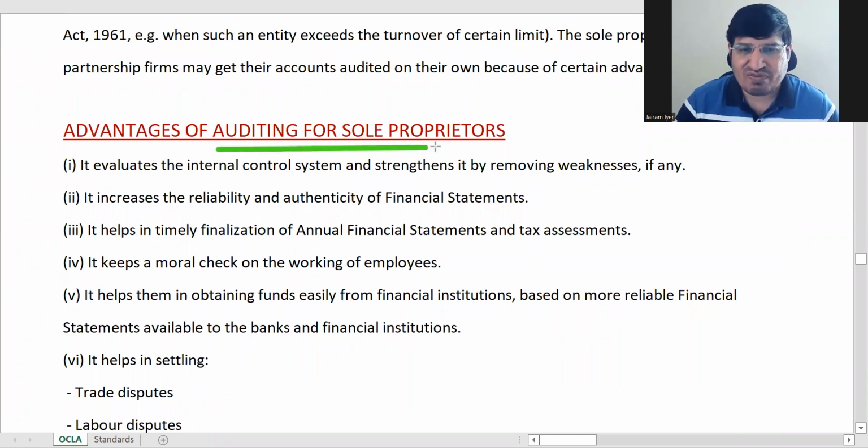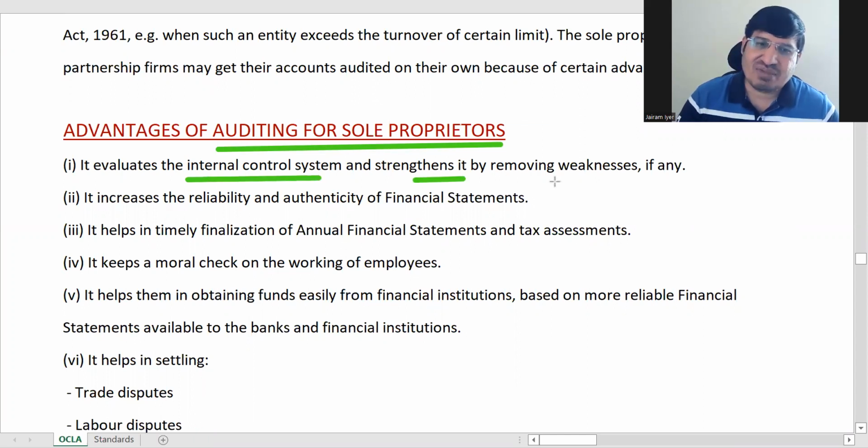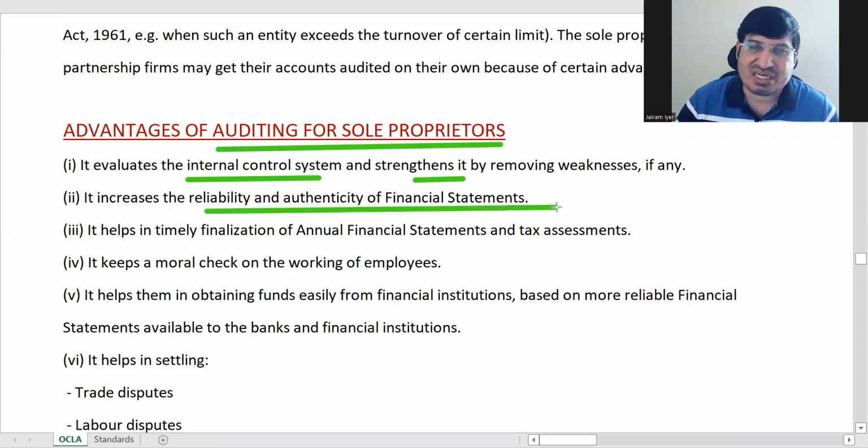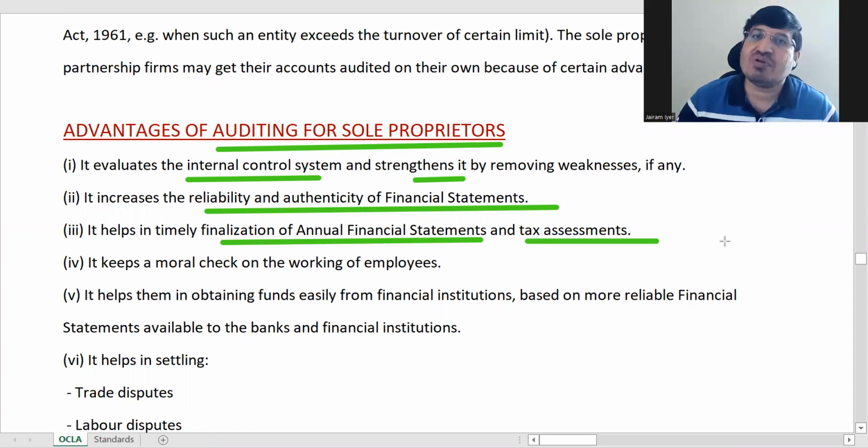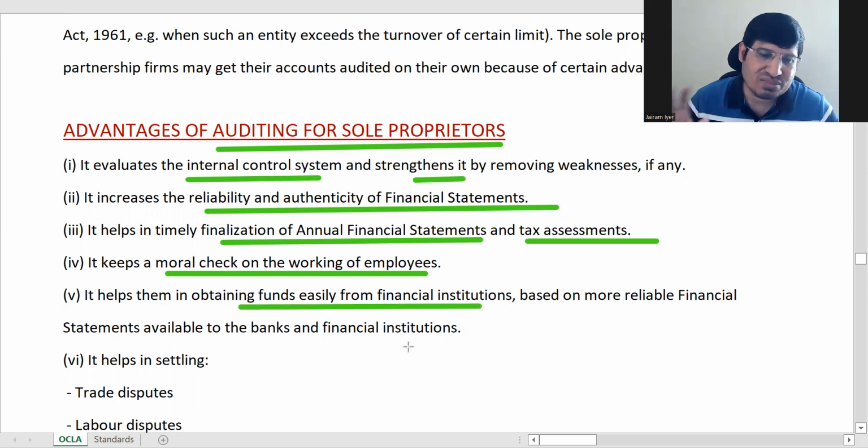Advantages of audit for sole proprietors: evaluates the internal control system and strengthens it, removing weaknesses. Then increases reliability and authenticity of financial statements and helps in timely finalization of financial statements and tax assessments. If audit is going to happen, then employees will also finish things quickly. Keeps a moral check on the working of employees, which always happens in audit. Helps in getting loans and all. Loans you will get easily if you have audited statements.